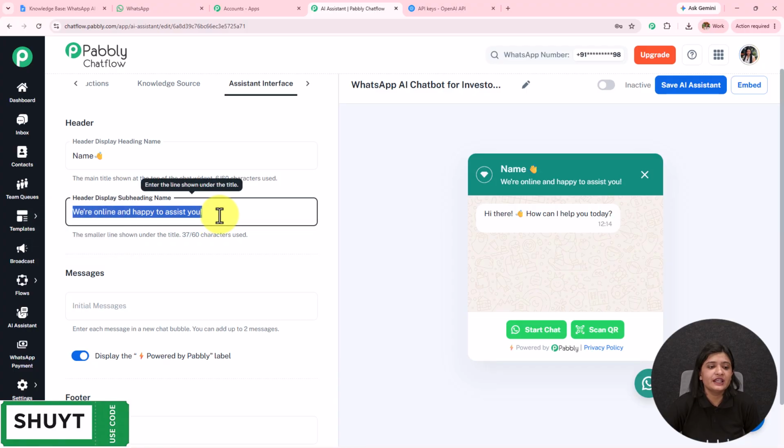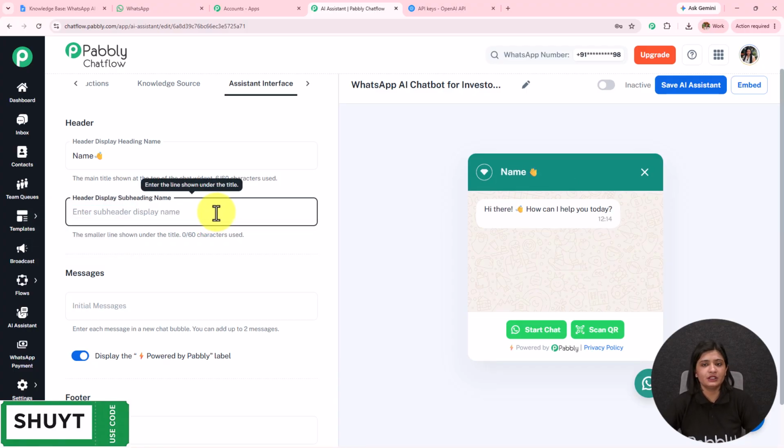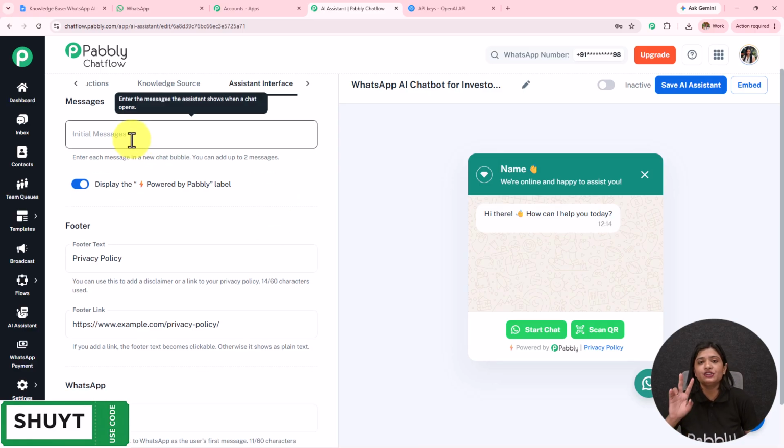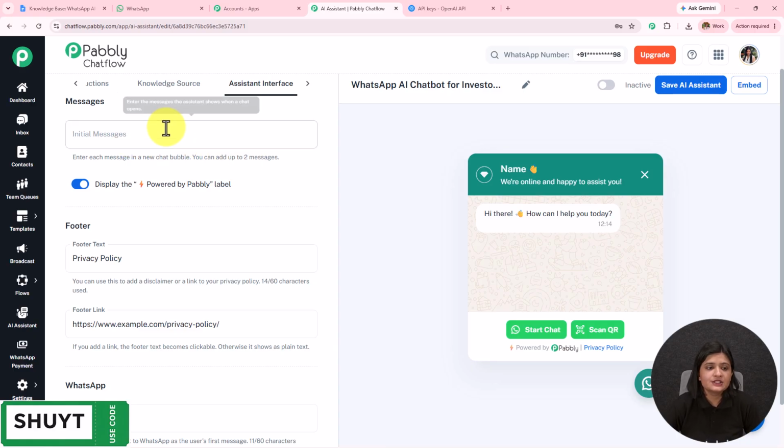Then we have the header message. So if you want to keep it, you can keep it. If you want to remove it, you can do that. Then we have the messages. You can add 2 initial messages using which your AI agent is going to reply to the users. So I have not added anything. You can add hi there, how can I help you, something like that.